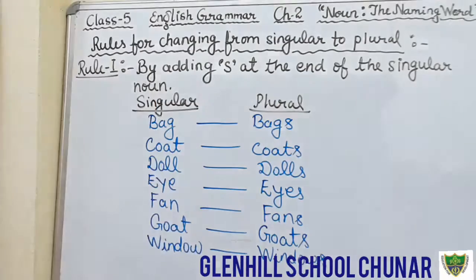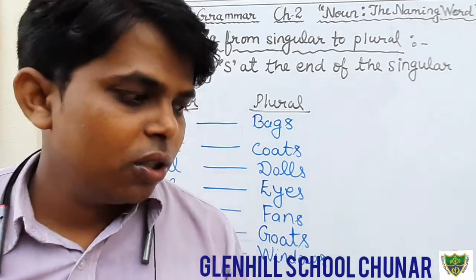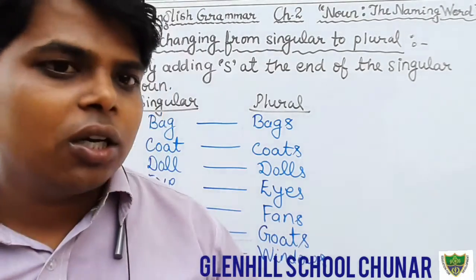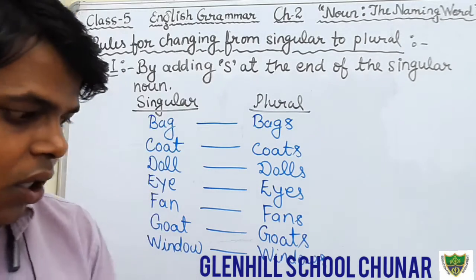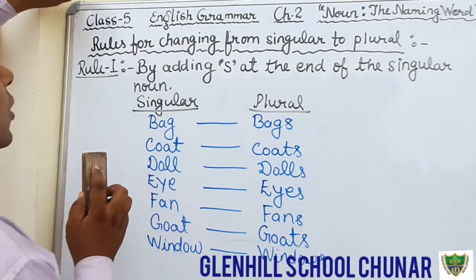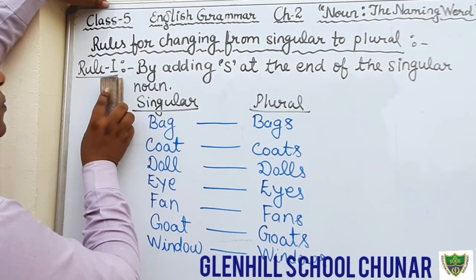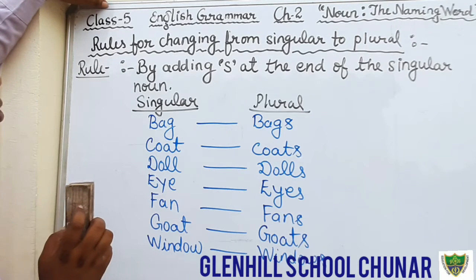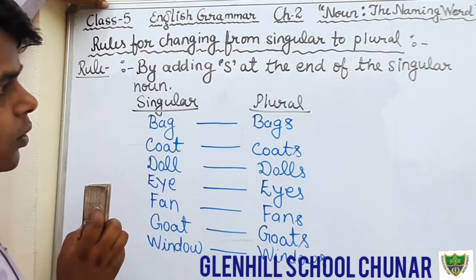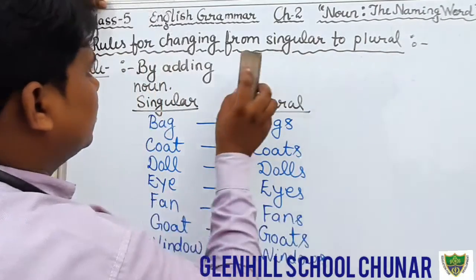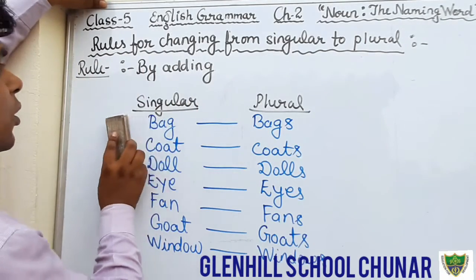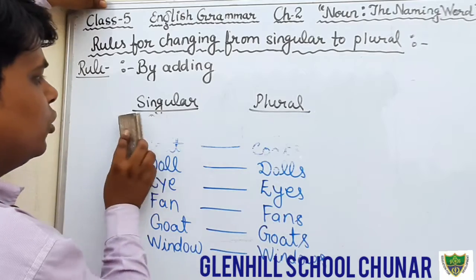Okay students, just write down. That is very, very simple, and that you have already read in the previous classes also. Okay students, so I hope that you all have understood the first rule. Now we will discuss the second rule. Okay, just write down fast. Now I am going to erase. You also erase, and then write.